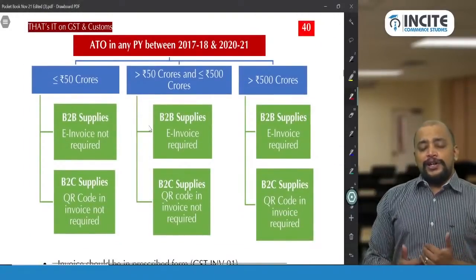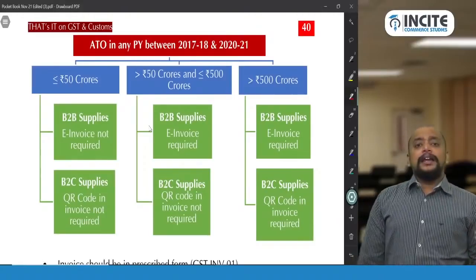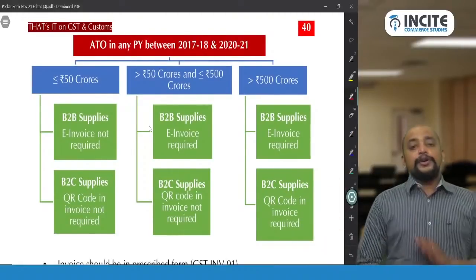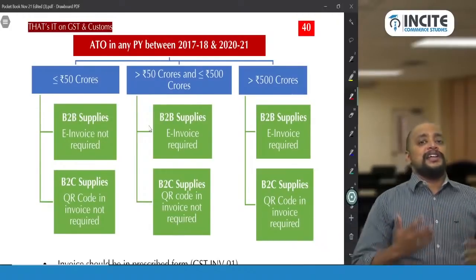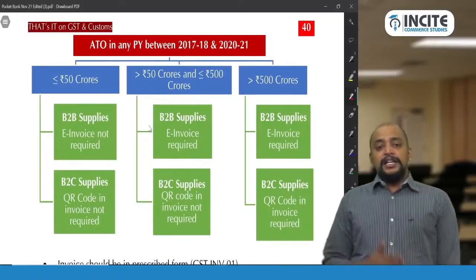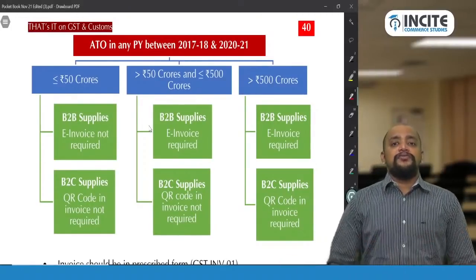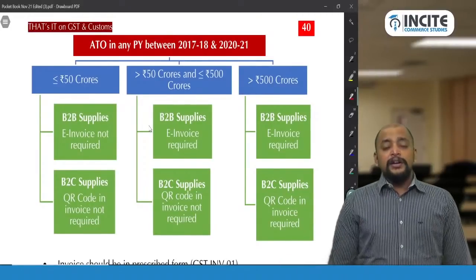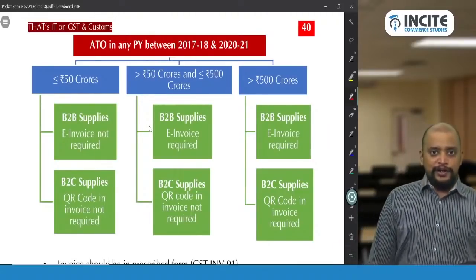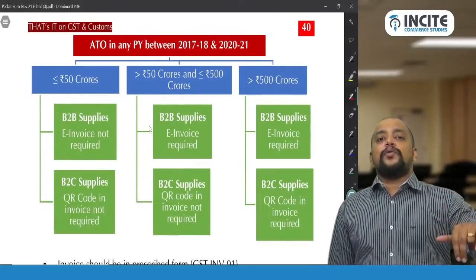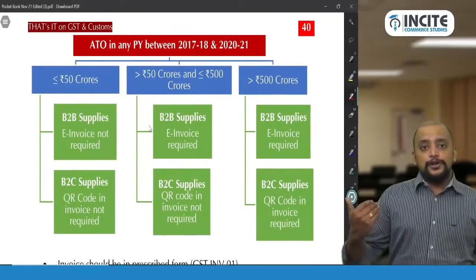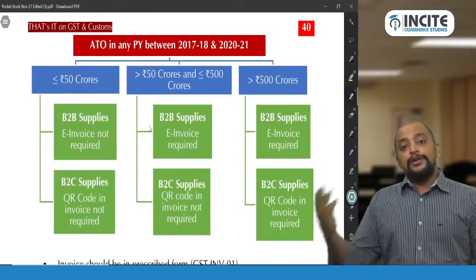And to whom is e-invoicing applicable? Aggregate turnover in any year between 2017-18 to 2020-21. So any year, 2017-18, 18-19, 19-20, 20-21, full year. If in any one year the aggregate turnover does not exceed 50 crores, then neither e-invoice nor dynamic QR code in invoice is required. E-invoice is different from dynamic QR code in invoice. Dynamic QR code in invoice is required in case of B2C supply. In case of B2B supply, e-invoice is required.